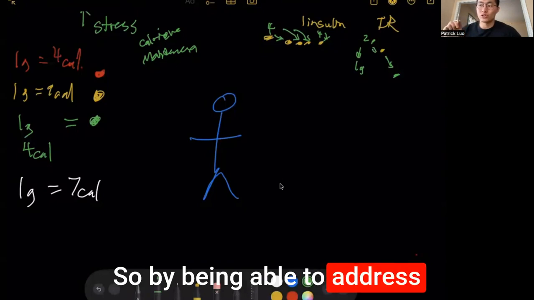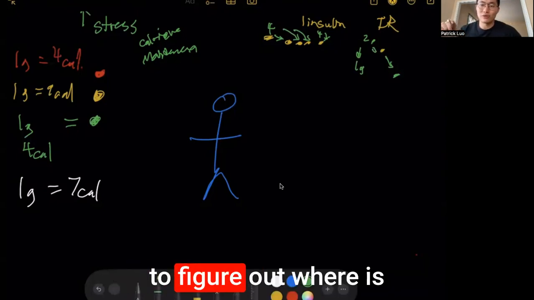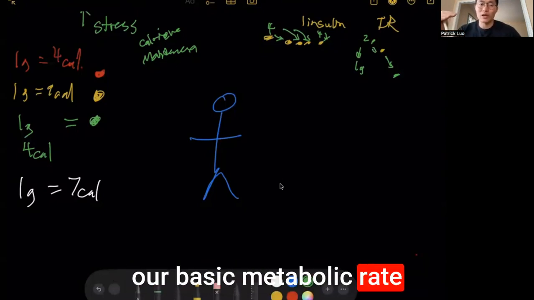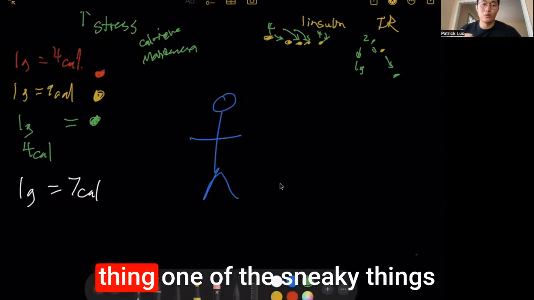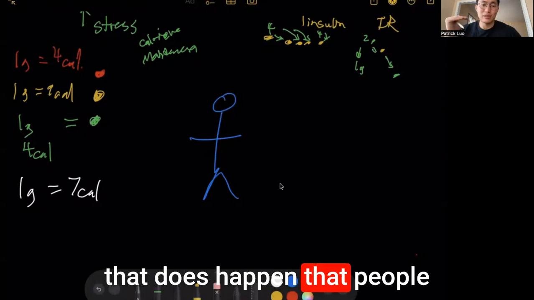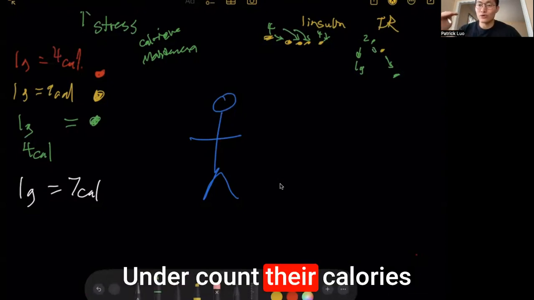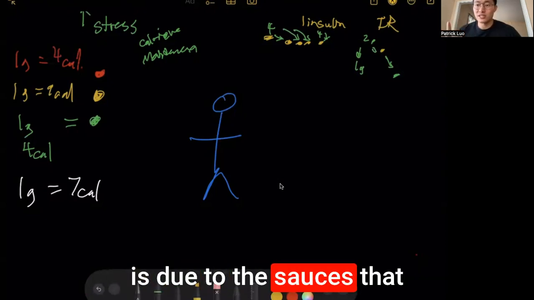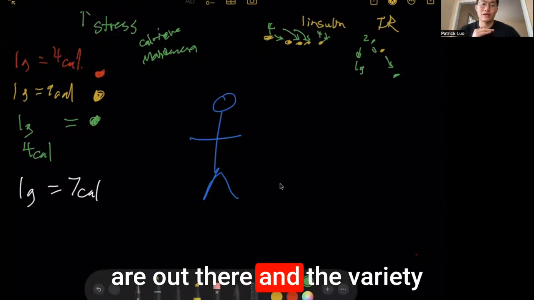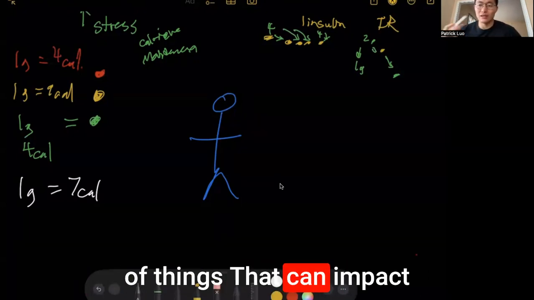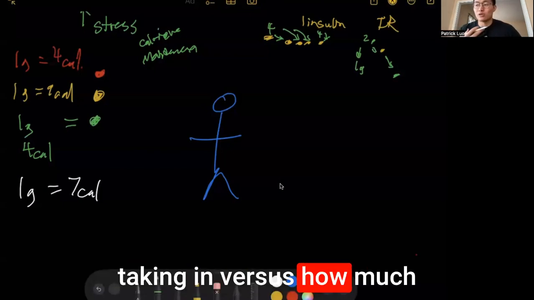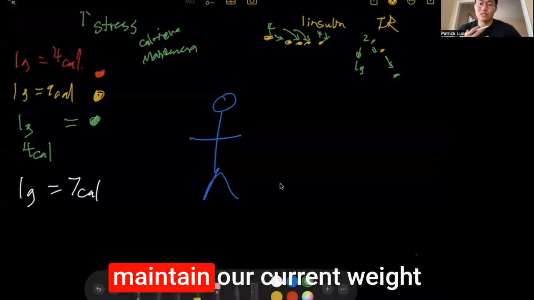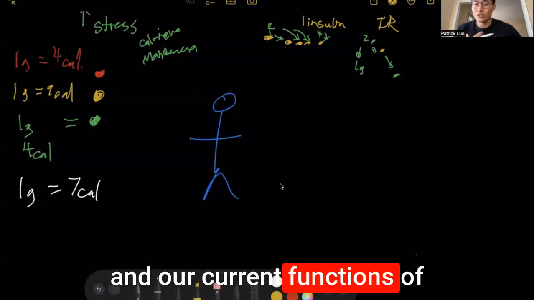So by being able to address the calorie maintenance to figure out where our basic metabolic rate is, and consistently eating that amount of calories, that's going to be a good thing. One of the sneaky things that happens is that people undercount their calories due to the sauces and the drinks that are out there, and the variety of things that can impact how many calories we're taking in versus how many calories we actually need to maintain our current weight and our current functions of our cells and our bodies.